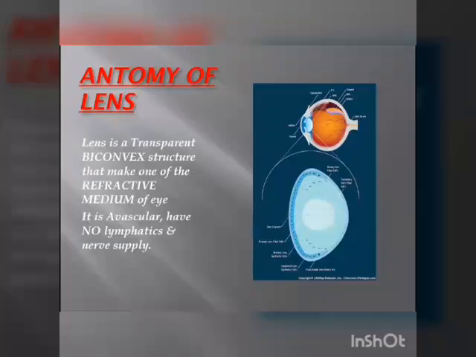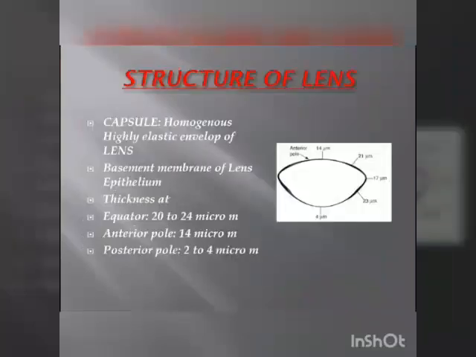It is avascular and has no lymphatic or nerve supply. This is one of the reasons for lens transparency. As you see, here is the lens. Its posterior surface is more convex than the anterior one. If we talk about its structure, lens has a capsule. Capsule is a homogeneous, highly elastic envelope of lens, thickest at the equator and thinnest at its posterior pole.